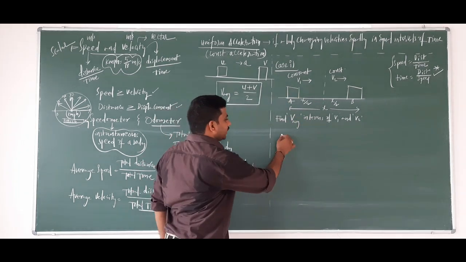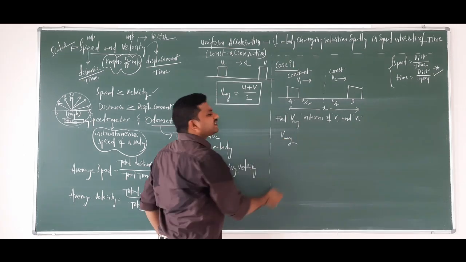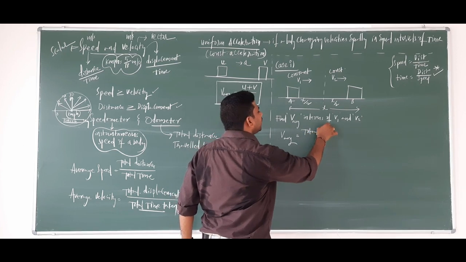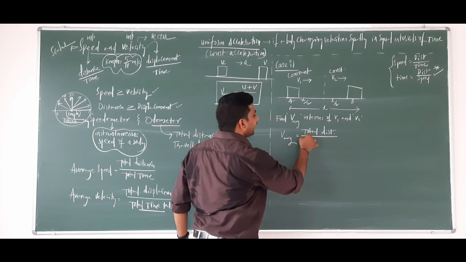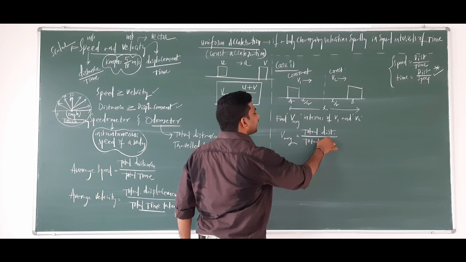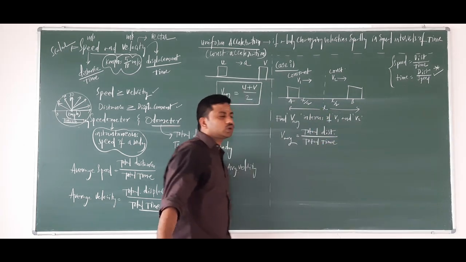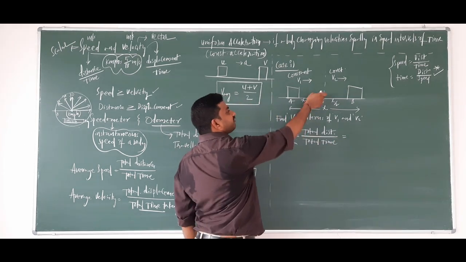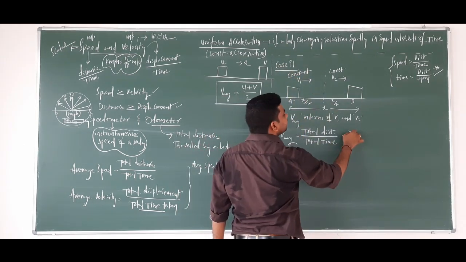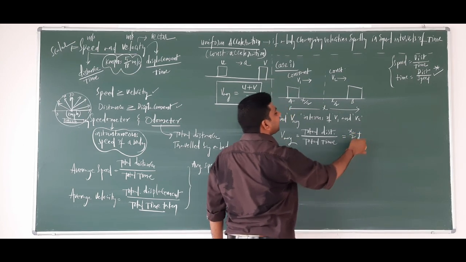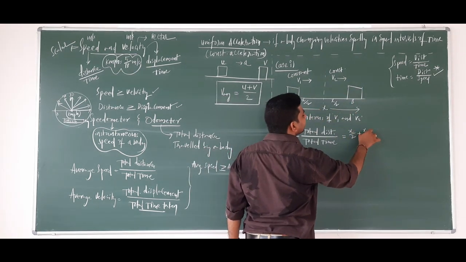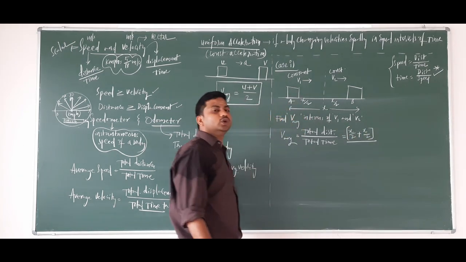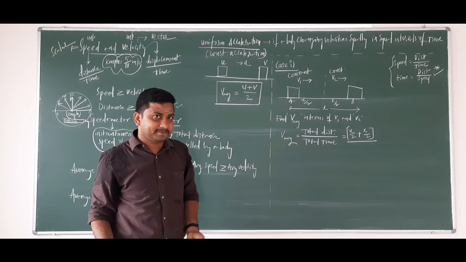Average speed or average velocity. So let me write the basic definition of average speed or average velocity. It's the total distance traveled by the total time taken. So what is the total distance traveled here? In the first half of the interval, the distance traveled is x by 2, plus in the second half of the interval, the distance traveled is x by 2. So the numerator we have got x by 2 plus x by 2. You can also write it as x.